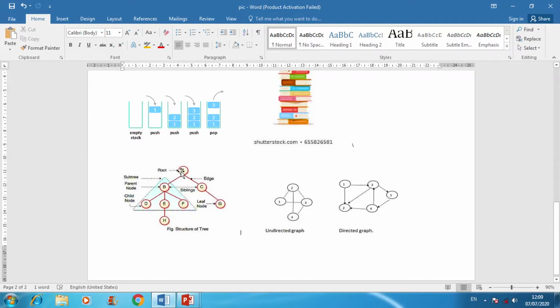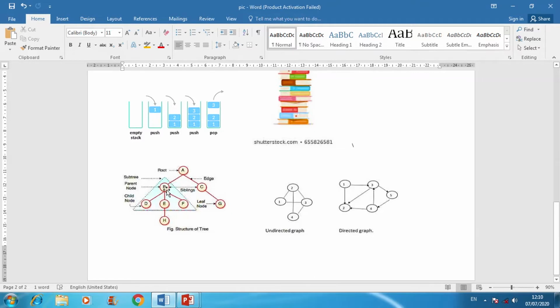Here the data is arranged in a random fashion. The first node of the tree is known as root, and the second node is here B. A has two nodes, one is B and second is C. B and C are called the children of A. It means in the tree there is a relationship of parent and child. The connection between A and B is known as an edge, and the nodes which belong to the same parent are called siblings.